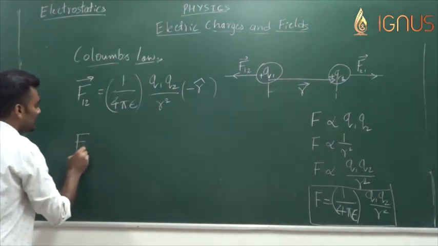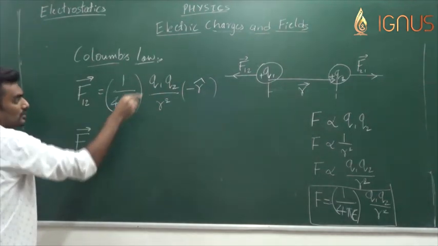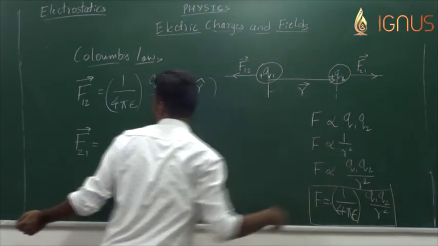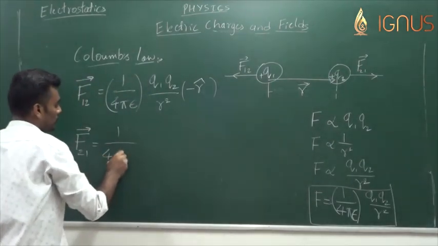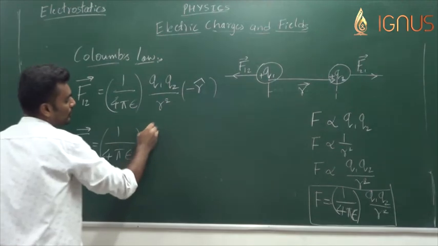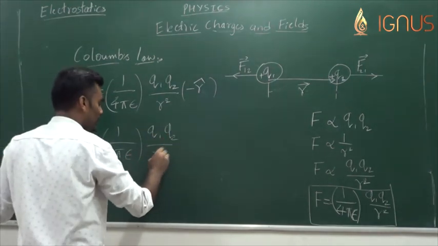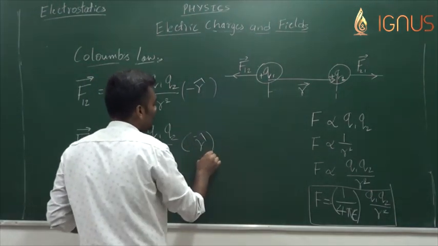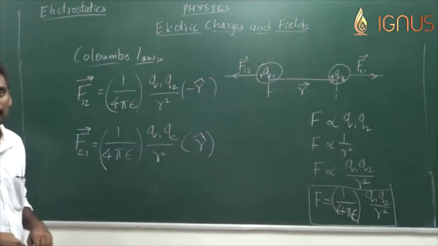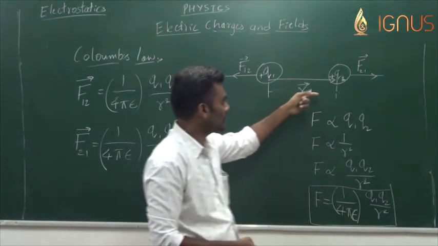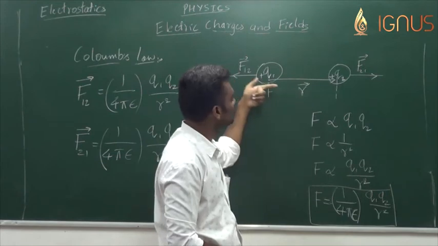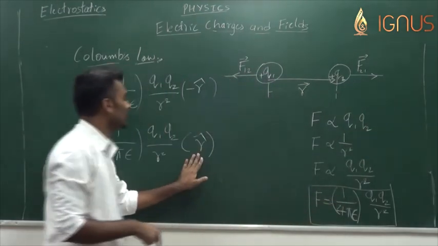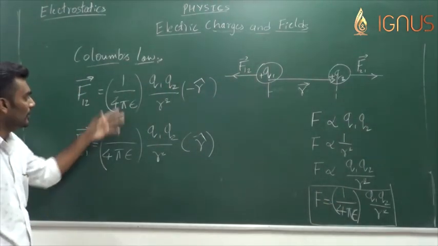Now force experienced by second charge due to the first charge in this direction is equal to 1 by 4 pi epsilon q1 q2 by r square. It's equal in magnitude, but the direction is exactly the opposite to that of F12, and hence possesses the same direction as of r. The direction of r is like this, direction of F12 is also like this, so it's plus r in the unit vector part.